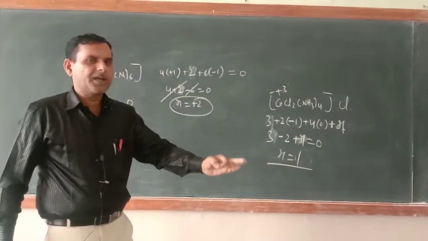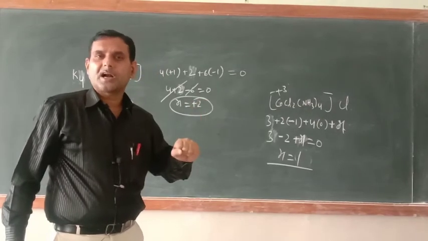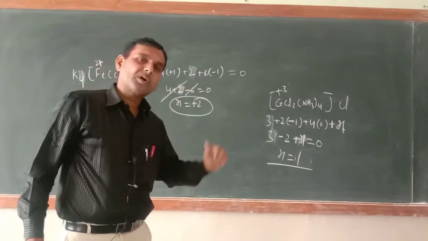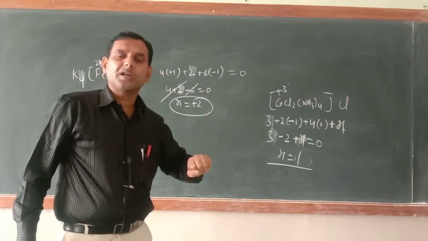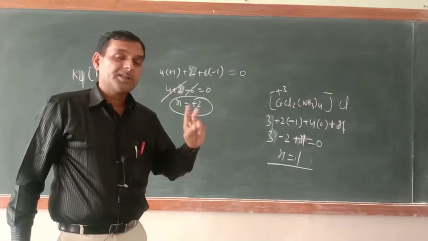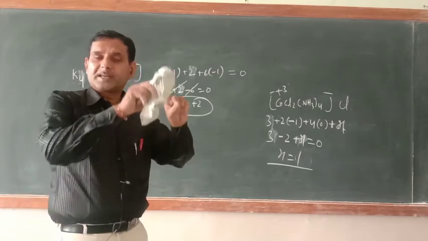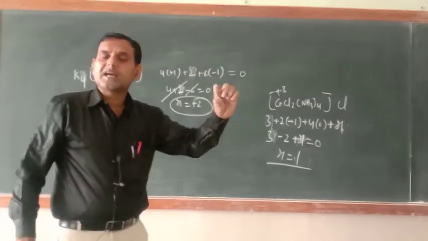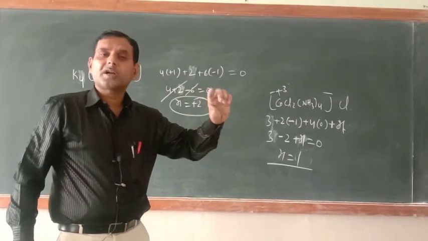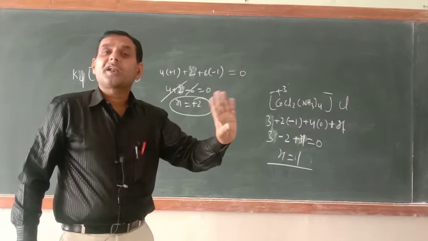This is the only reason they are known as coordination salt or complex salt. In a normal salt, the total positive and negative charge is equal to 0 only. Here also the positive and negative charge is equal to 0 only. But they are known as complex salt or coordination salt because whatever ligand is present inside the coordination sphere forms a coordinate bond with the central metal atom and is non-ionizable.